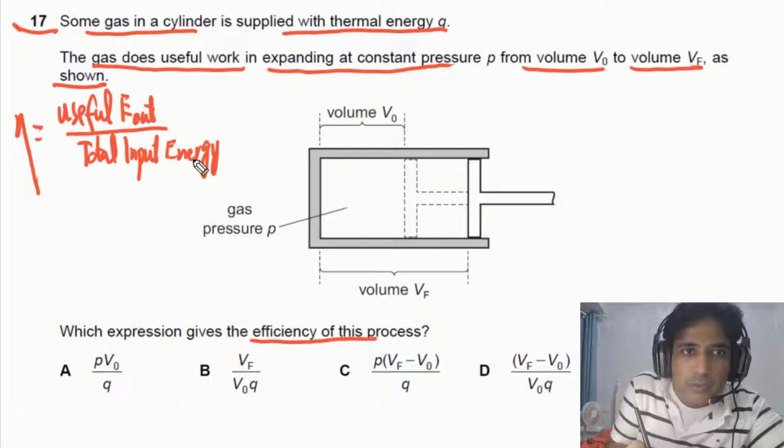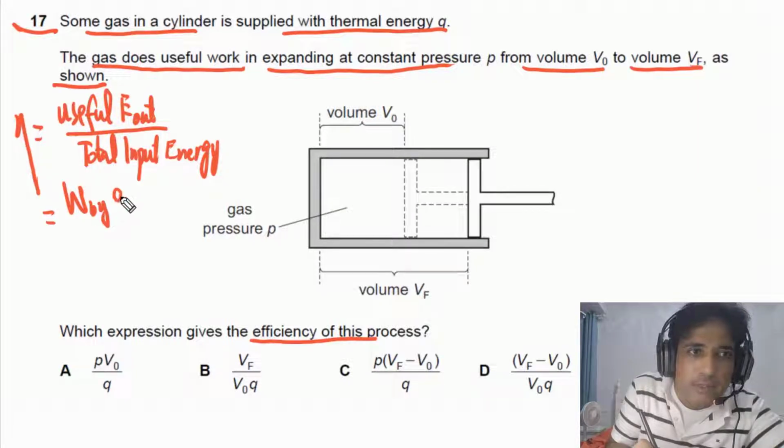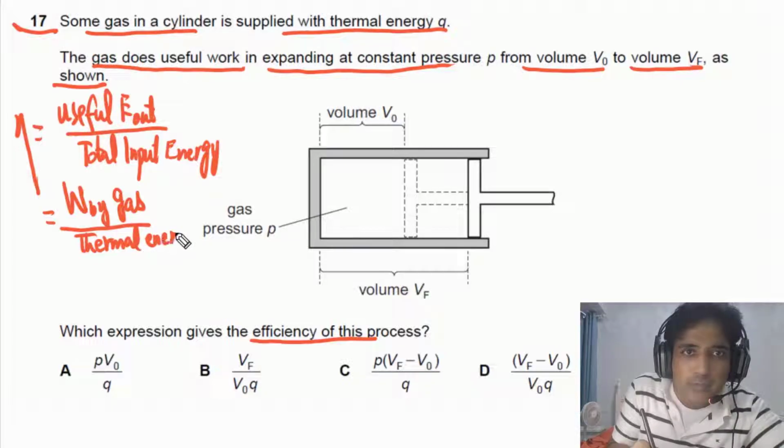In this case, useful energy out is the work done by gas. So we can say W by gas divided by thermal energy. This is the energy input. And thermal energy in this case is given as equal to Q. So we can write down thermal energy is equal to Q.